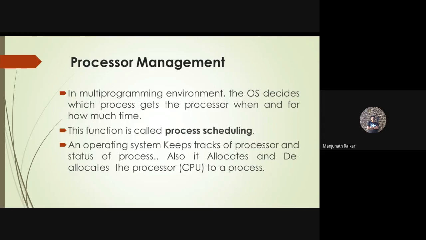Sorry. So I was discussing processor management, right? When a process is created, at that time, when the application is active, the process will be active. Clear. When the application is killed, at that time the process is being killed. Clear. This process creation and process killing happens with the help of processor management, and this function is called process scheduling. It means when the process is going to start, when the process is going to stop.